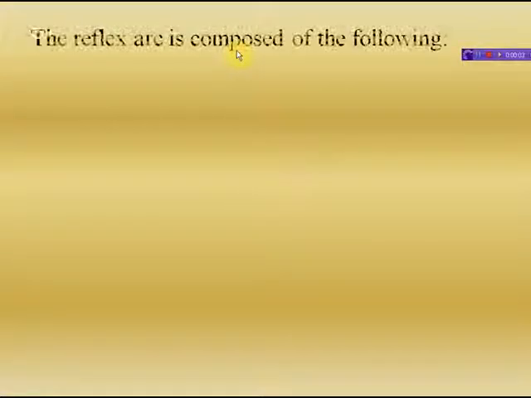Now, reflex arc. What is a reflex arc? Actually, a reflex arc is the pathway taken by nerve impulses generated at the receptor due to a stimulus to reach the effector organ during a reflex action. So it has the following components.